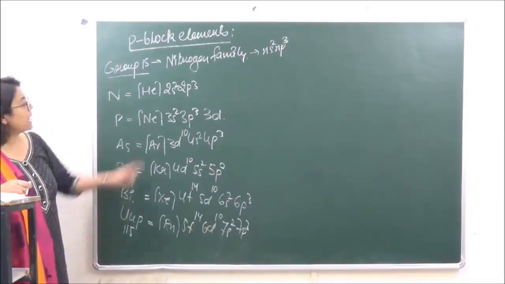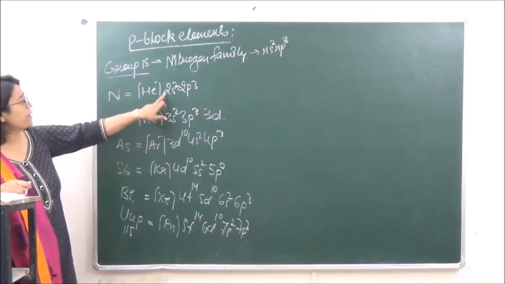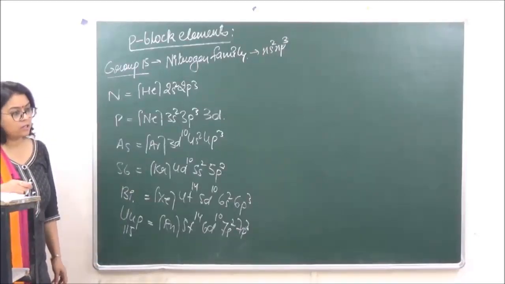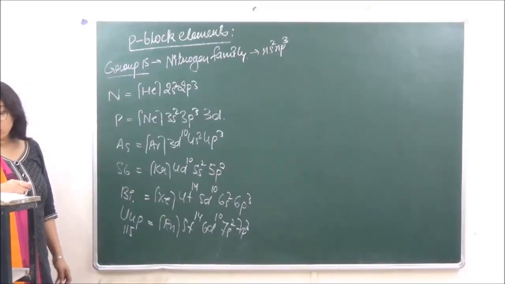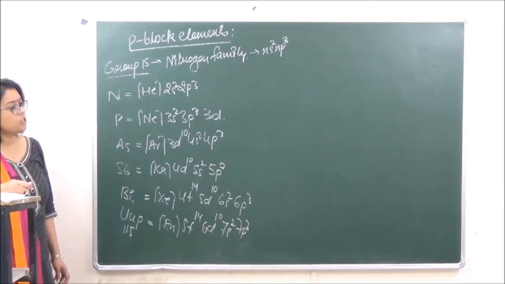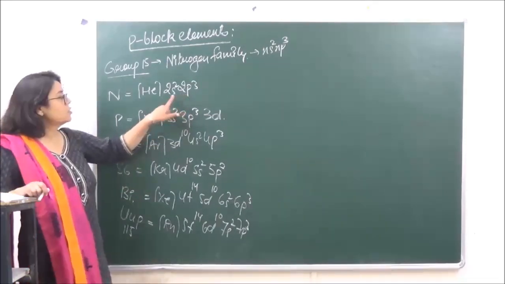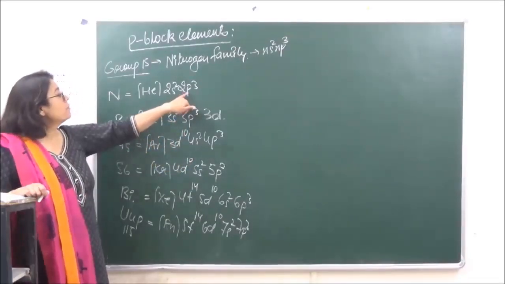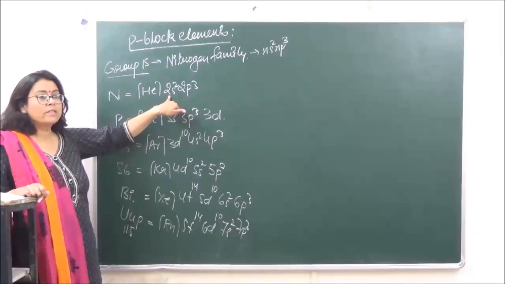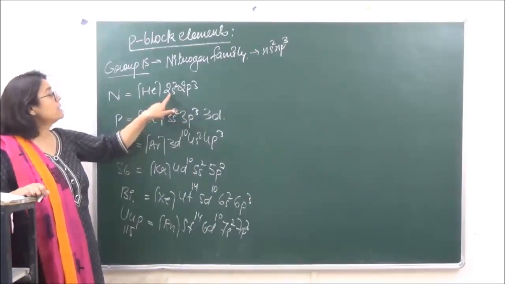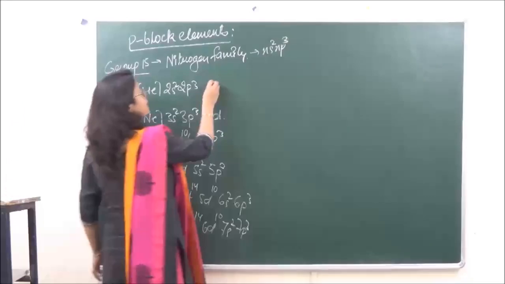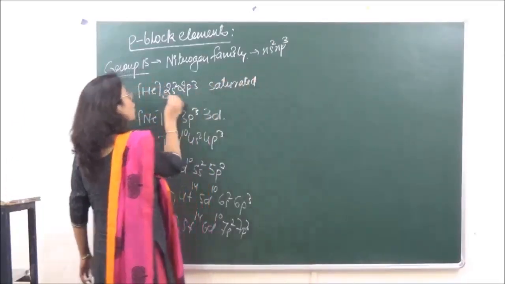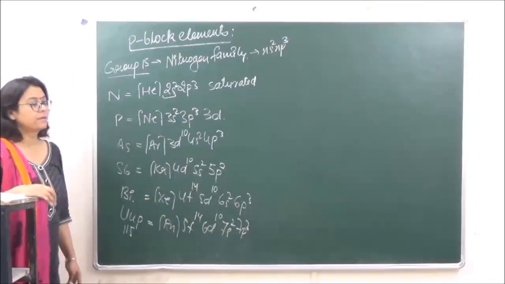So in the last shell, nitrogen is containing how many electrons? 5 electrons. ठीक है, and if we are talking of S, the penultimate shell is the shell which is before the last shell. ठीक है, so the penultimate shell over here has 2s2 electronic configuration. So it means S over here is going to be completely saturated because of fully filled S over here.